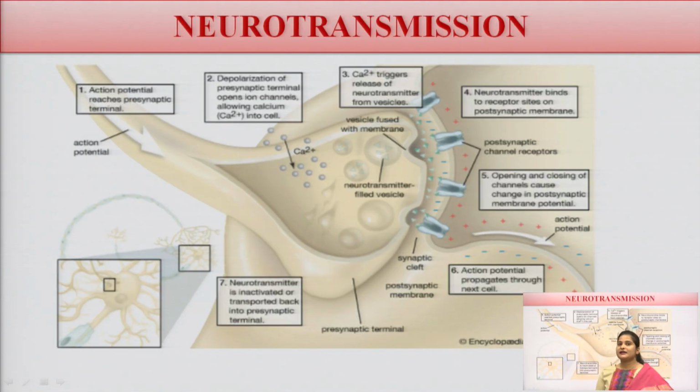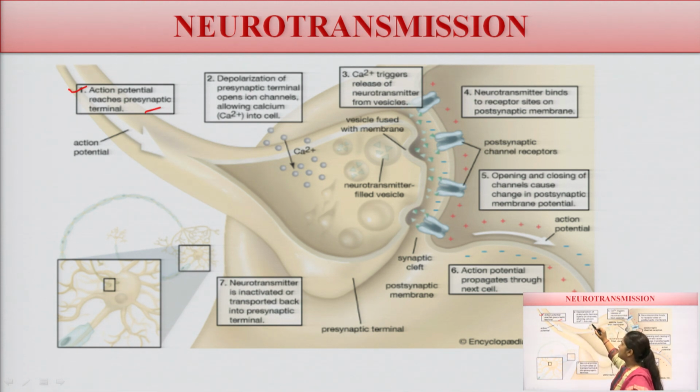Now there are steps for neuronal transmission, how the neurons transmit from the pre to the postsynaptic cleft. So here the action potential will arise, right. Action potential reaches the presynaptic terminals. After that there is a depolarized stage.